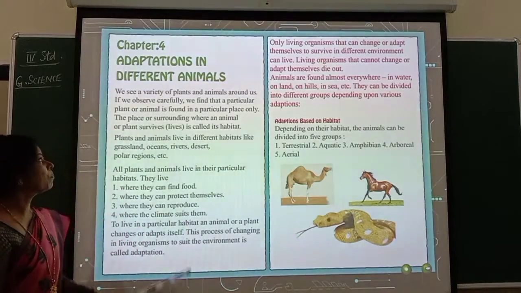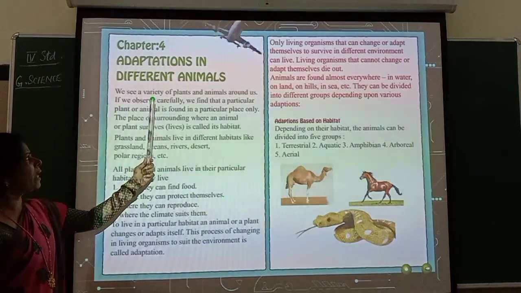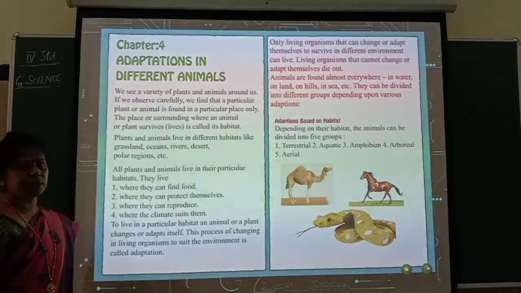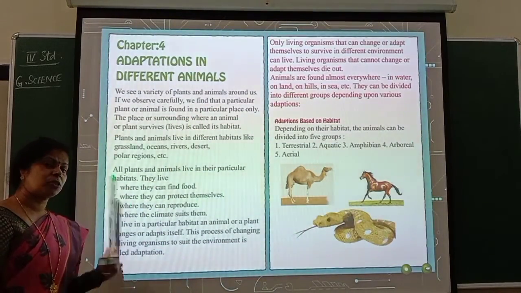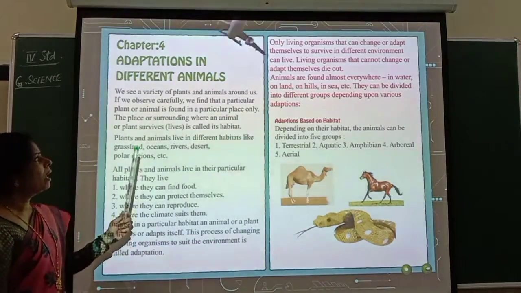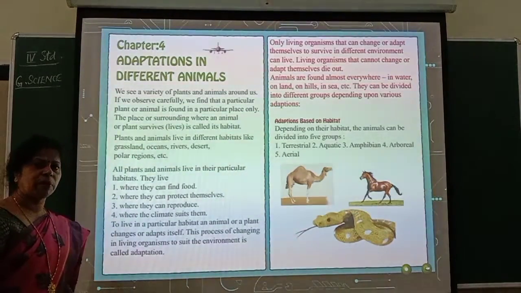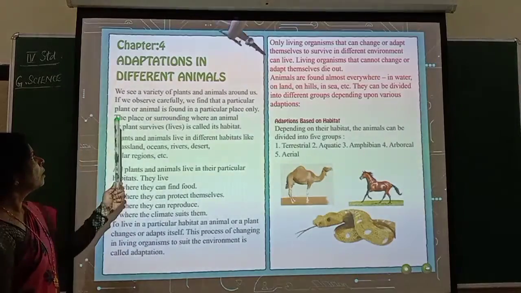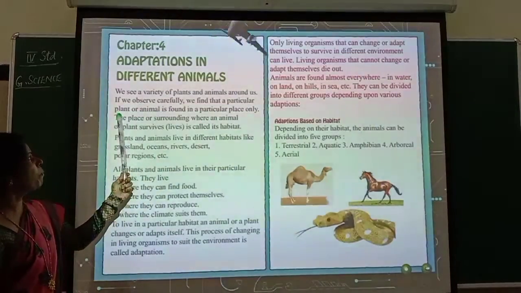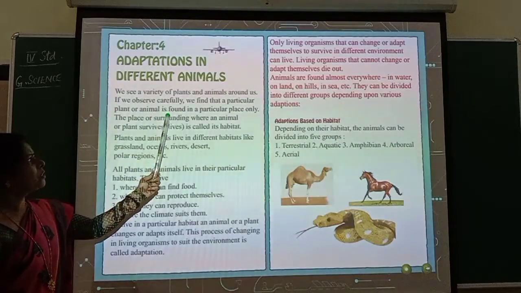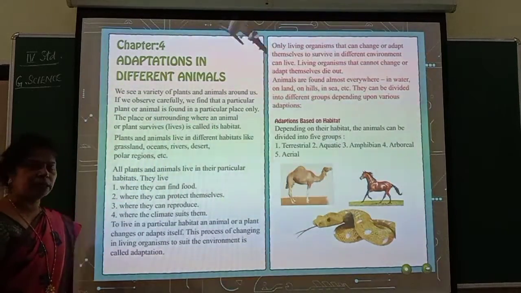Let us see that. We see a variety of plants and animals around us. Plants will be there, different types of plants, small plants to very big trees you can see. And you find different types of animals also around us. If we observe carefully, we find that a particular plant or animal is found in a particular place only, isn't it?